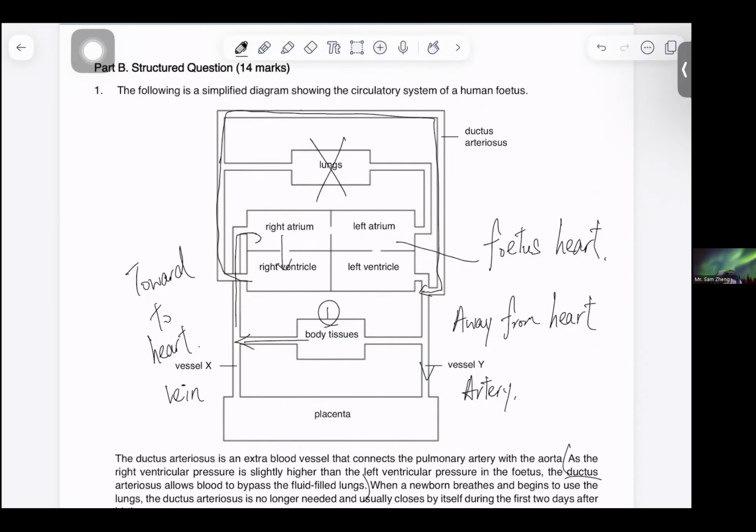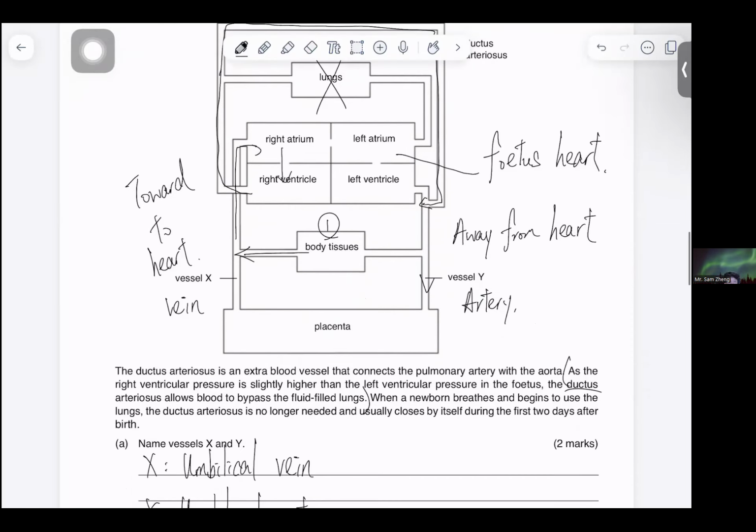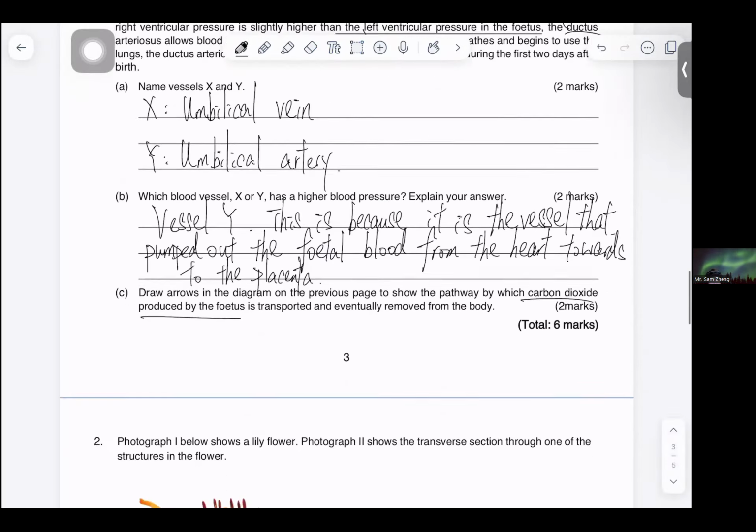So actually if you look at here, the pressure is slightly higher. So it would also bypass the left ventricle and go directly via the vessel Y towards the placenta. And this is how the whole mechanism or route will occur when we are working on this question.